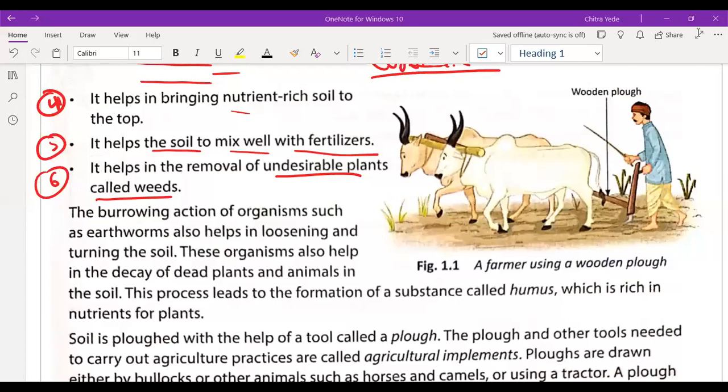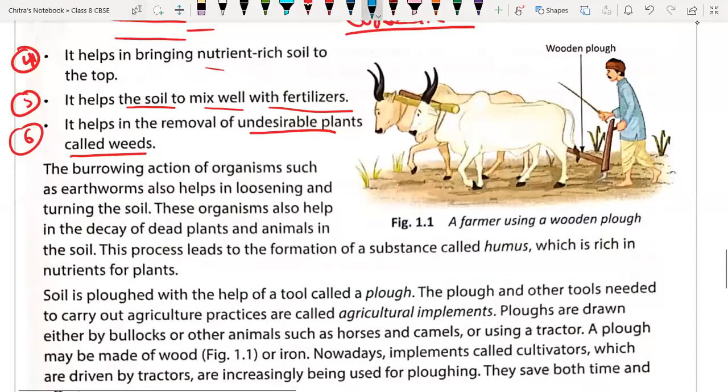Okay, so further we are again going to discuss that. See, the burrowing action of organisms such as earthworms also helps in loosening and turning the soil. Earthworms are called worms, and when they are growing in a crop field, suppose here we have the different layers, they will also help to turn the soil, and they are also loosening the soil. Earthworms, you probably have seen that.